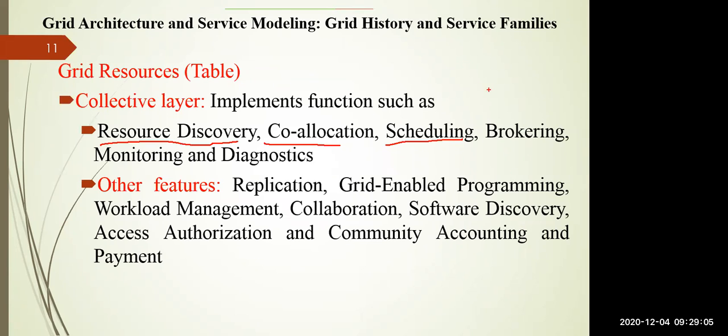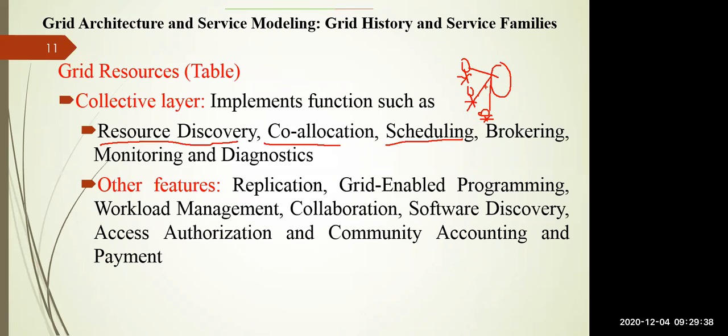As many users are accessing the grid, you have to perform everything with the help of scheduling. You have resources, but the number of users is larger. So in order to coordinate among various resources, you need a scheduling algorithm to dispatch the user request to the appropriate resources. You need a brokering system, since instead of a user, a broker may use a particular system. You can go for monitoring the system, or for the diagnostics of the system. These functions you can implement in the collective layer of the grid protocol stack.